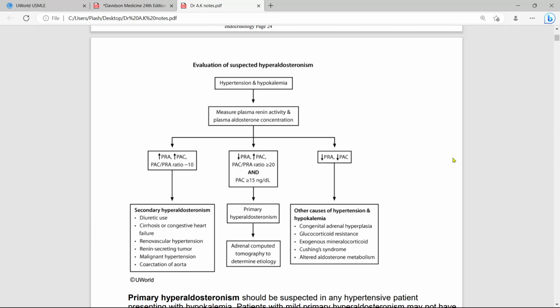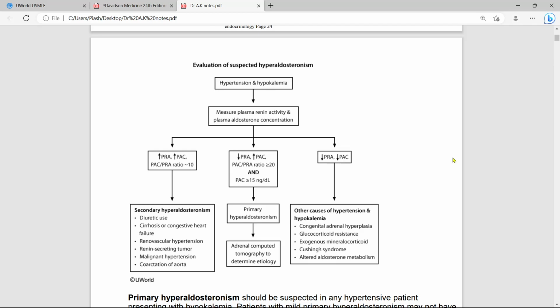In primary hyperaldosteronism, aldo is high and renin is low. On the other hand, in secondary hyperaldosteronism, both are high: aldo is high and renin is high. And if both are low, plasma renin is low and aldo is low, it has some other causes.